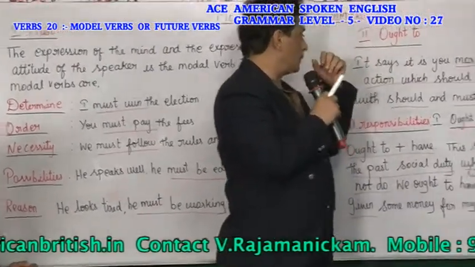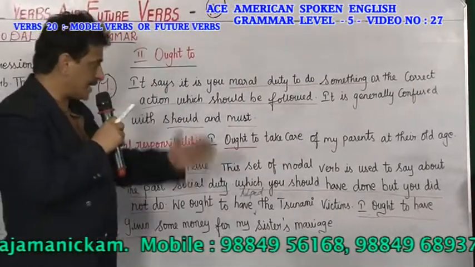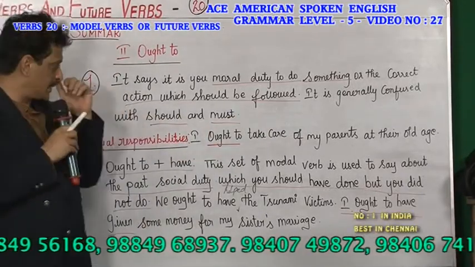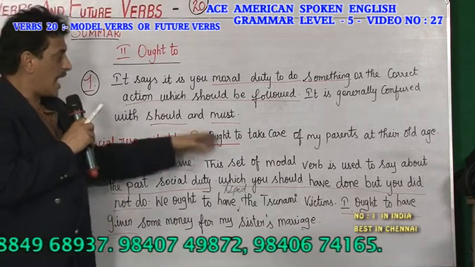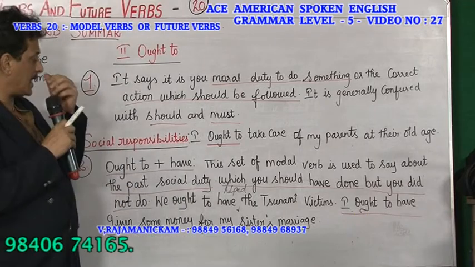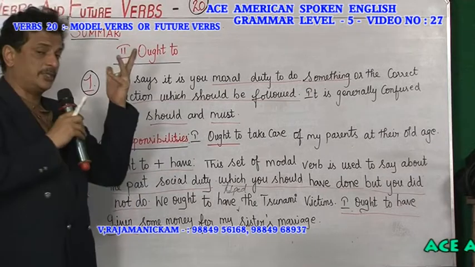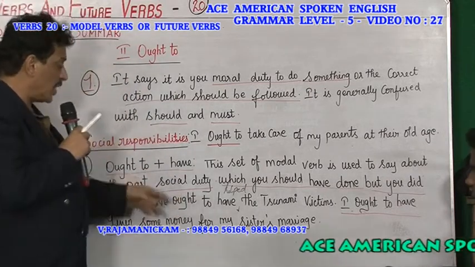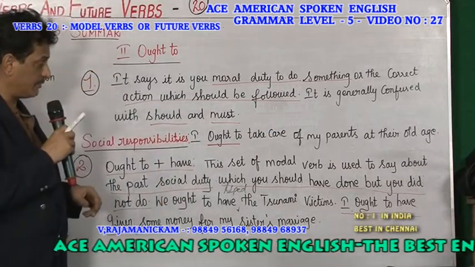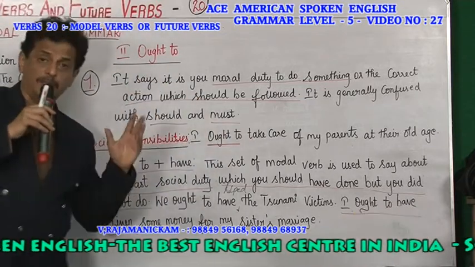Then coming here, ought to. What do you mean by ought to? It says that it's your moral duty to do something or the correct action which should be followed. It is generally confused with should and must. Should and must and ought to are different. So, social responsibilities. I ought to take care of my parents at their old age. So it is your duty being a son. So ought to plus have means you are going back in the past tense, which you should have done as a social duty, but you have not done. We ought to have helped the tsunami victims, but we have not done it. I ought to have given some money for my sister's marriage, but I have not done it. Hope you are able to understand.